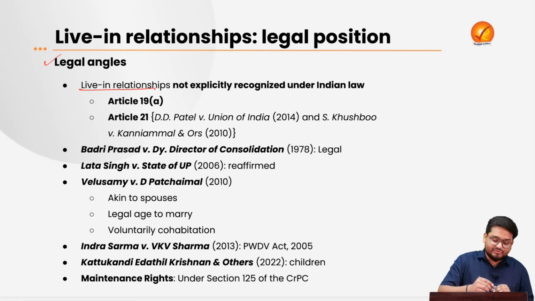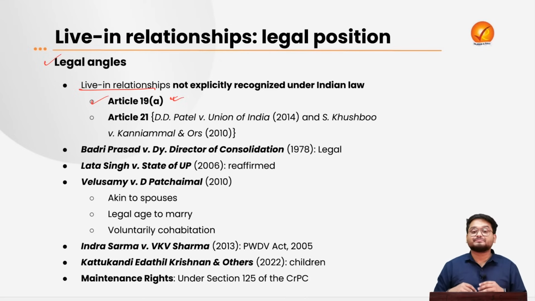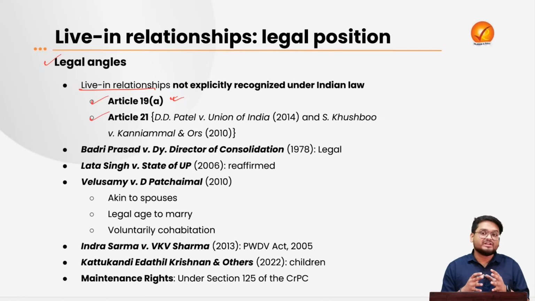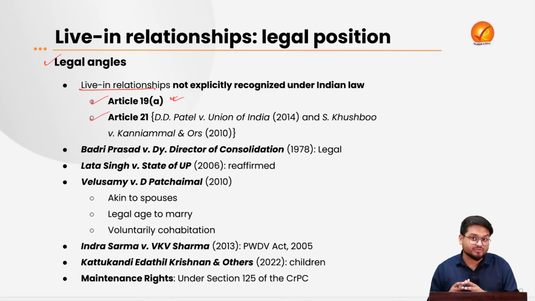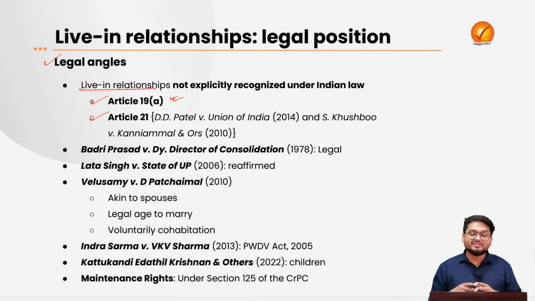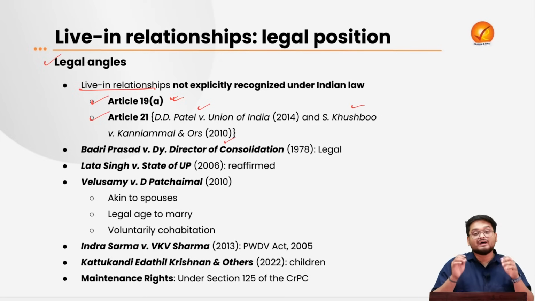But under the constitution, we have Article 19, which guarantees the freedom of speech and expression. Here, many individuals claim that it is a fundamental right of the individuals to be with the people of their choice. Then according to Article 21, which guarantees the personal liberty of the individuals, individuals argue that they have the personal liberty of choosing their partners and living with them. This is also recognised under Supreme Court cases, the D.D. Patel case of 2014 and the Khushbu case of 2010.